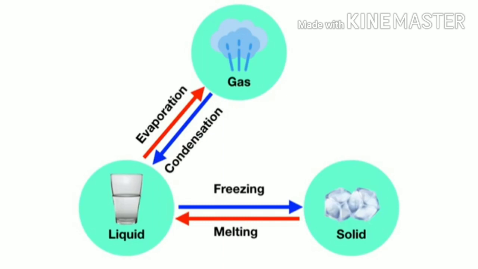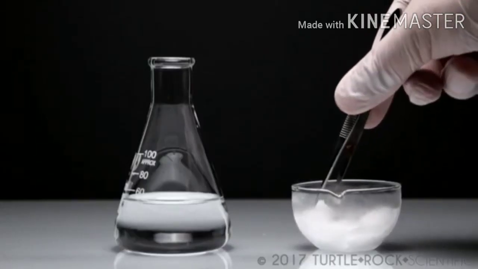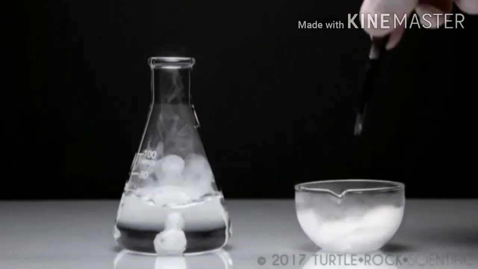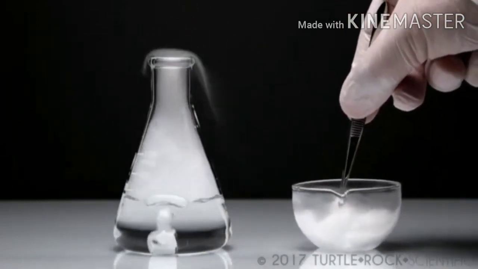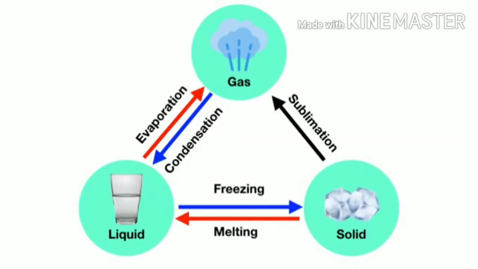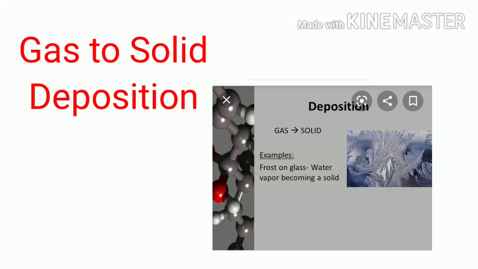Our next phase is solid to gas. We can explain this with a small activity. Take a small amount of solid carbon dioxide, that is dry ice, and put it inside the water to make the reaction. See, the solid cubes become gaseous form. It will never become a solid phase. This process of solid to gaseous form is known as sublimation.